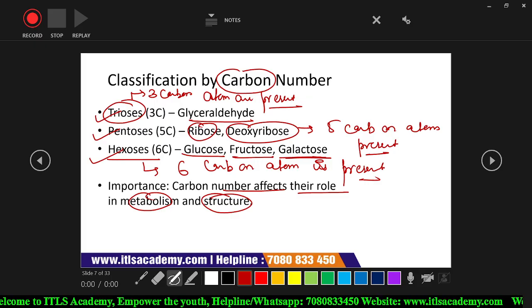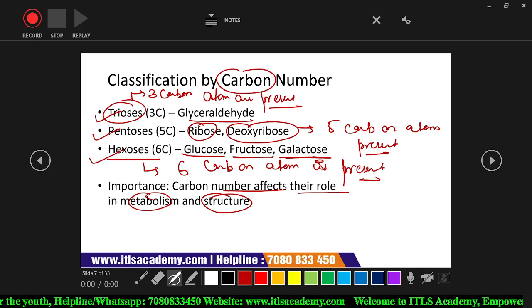Is the classification of the monosaccharides clear, either on the basis of the presence of functional group or on the basis of their carbon number? Is it clear? Yes or no?